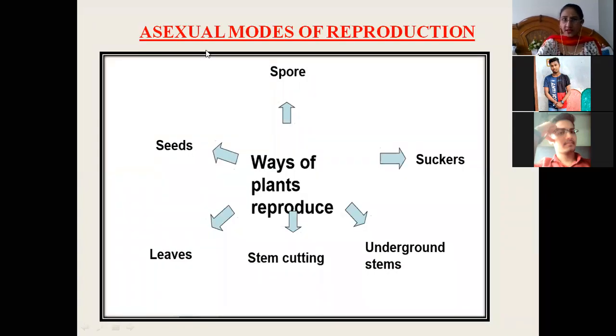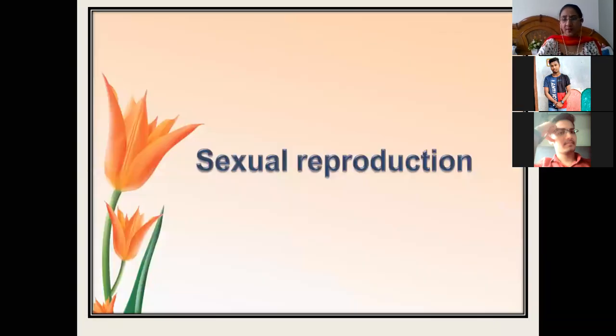Again, we will revise here. Various asexual modes of reproduction in plants can be from spores, from suckers, from underground stems, from stem cuttings, from leaves, or from seeds. So these are the various vegetative modes of reproduction that you can see in plants. Now we will move on to today's main topic, that is sexual reproduction.